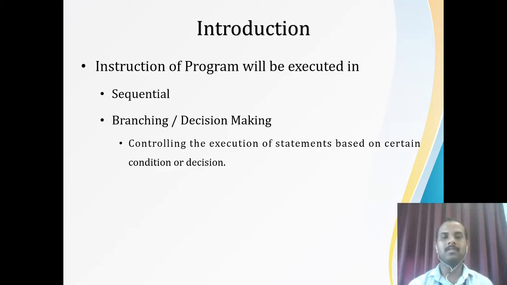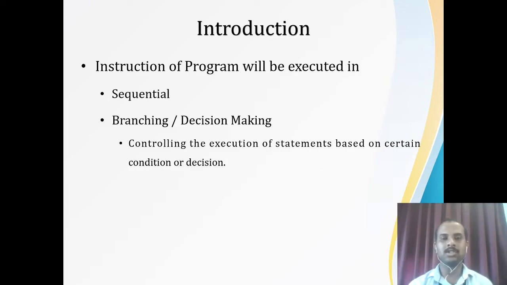Because we have to take decisions depending on the situation or depending on the circumstances. So branching or decision making is controlling the execution of the statements based on a certain condition or decision.